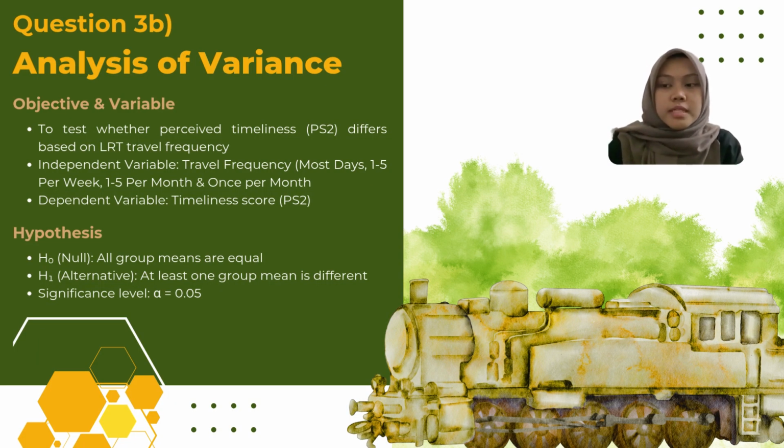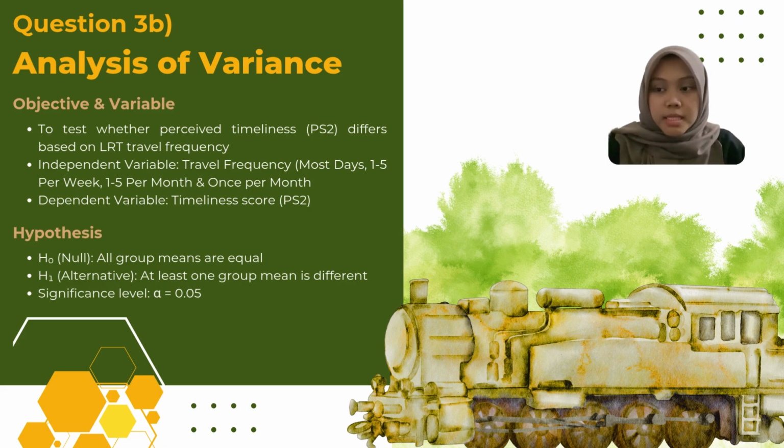So for question 3b, for this part, we use a one-way ANOVA test to see if people's perception of timeliness, PS2, depends on how often they use the LRT. The groups we compared were based on travel frequency: most days, 1 to 5 times per week, 1 to 5 times per month, and less than once per month. We wanted to know, do people who travel more often rate timeliness differently?